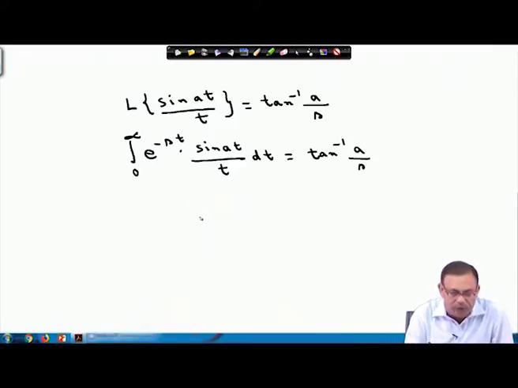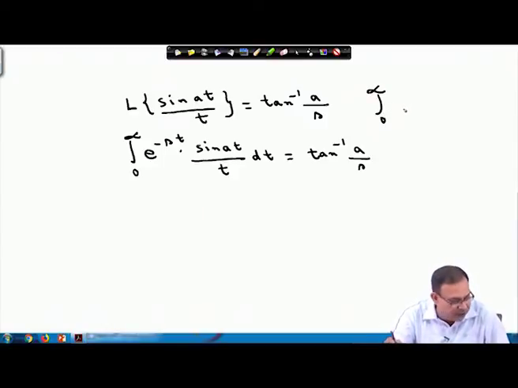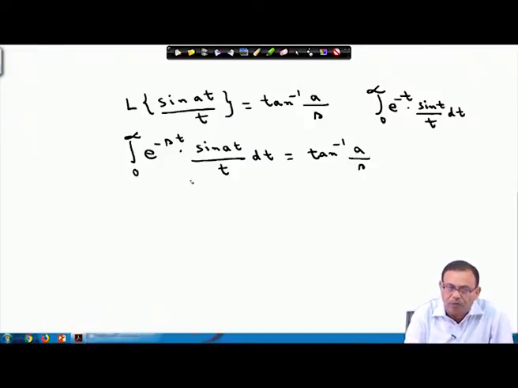Now, what do you have to evaluate? You have to find the value of the integral from 0 to infinity of e^(-t) into sin t by t dt. What I know is the integral from 0 to infinity of e^(-st) sin at by t dt.